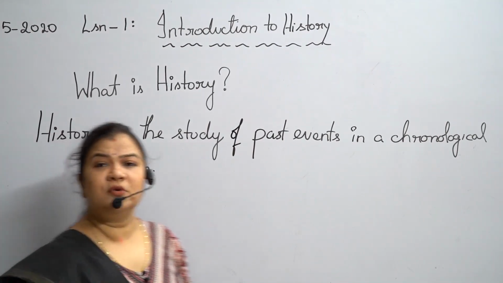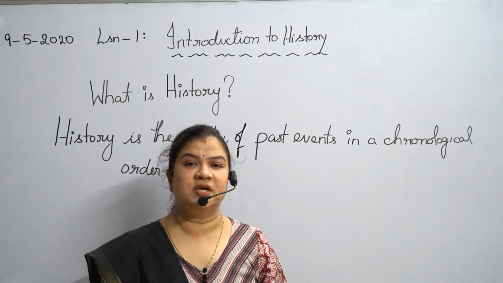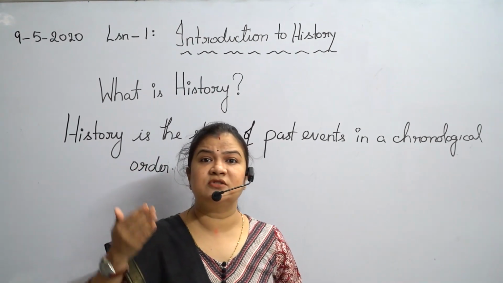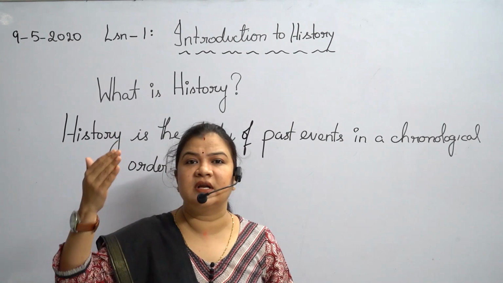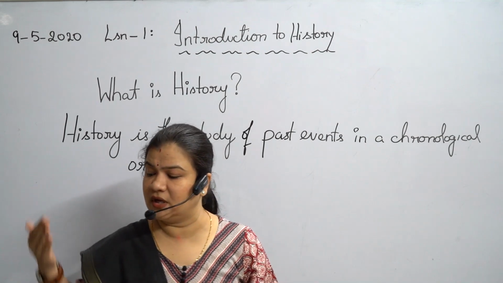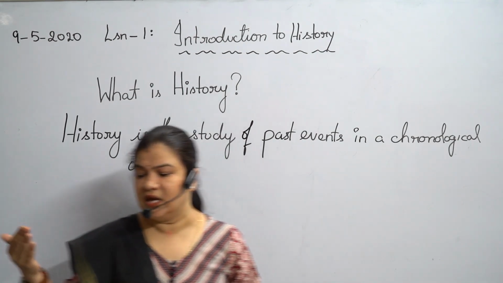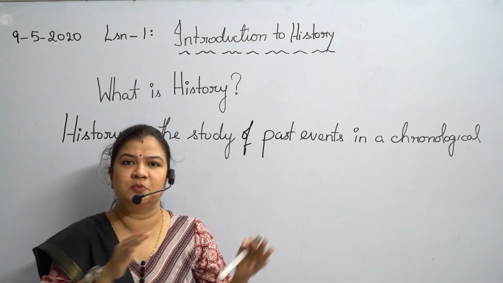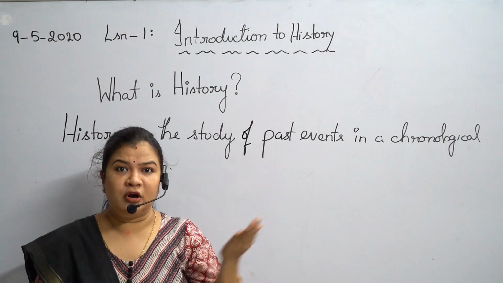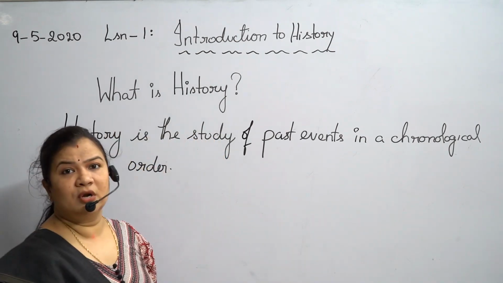So children, what do you understand by the meaning of chronological? Chronological means the arrangement of events according to date, a sequential arrangement of events in order of their occurrence. It is called chronological order.